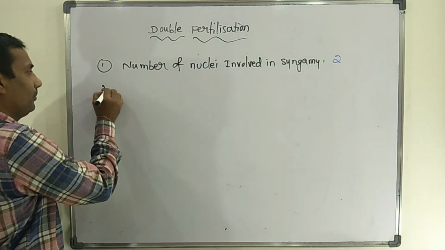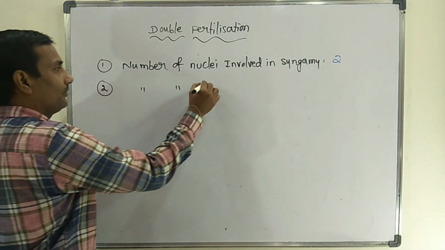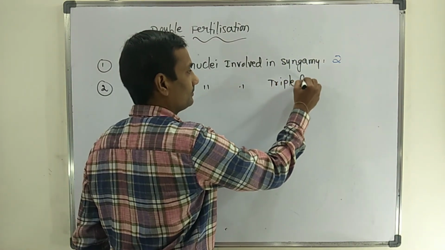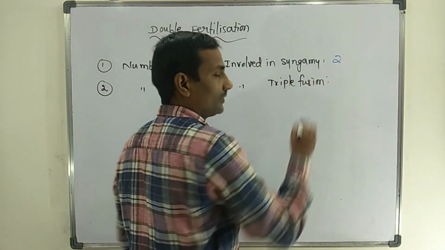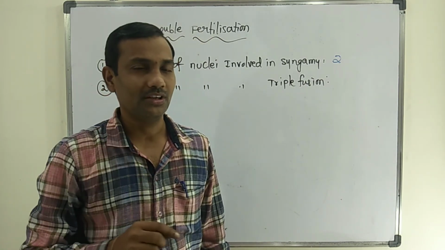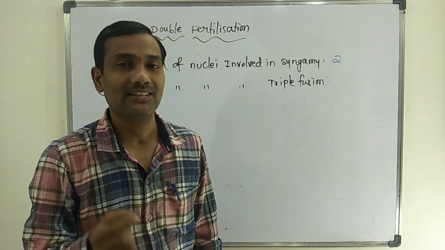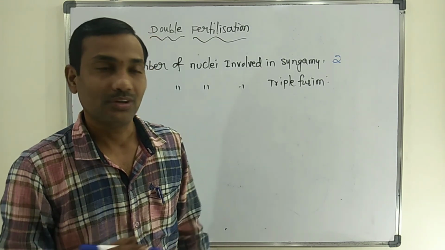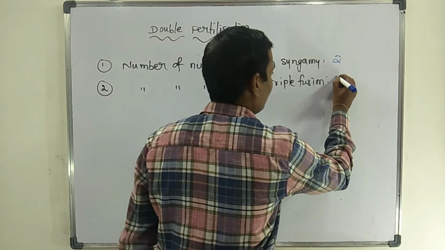Now the second important point: the number of nuclei involved in triple fusion. The second male gamete consists of one nucleus, and the secondary nucleus is formed from two polar nuclei. In total, three nuclei.